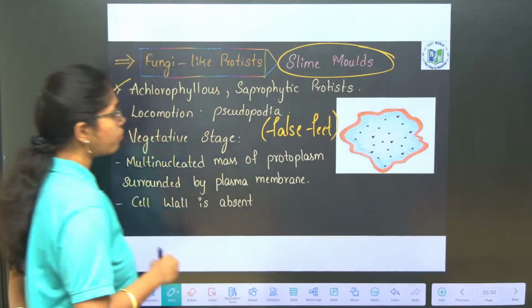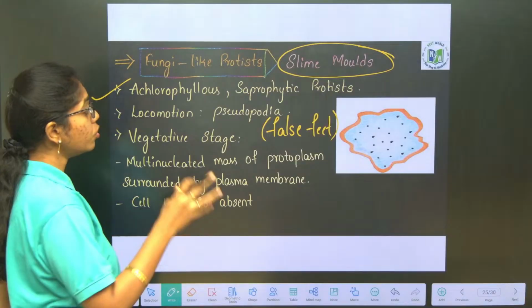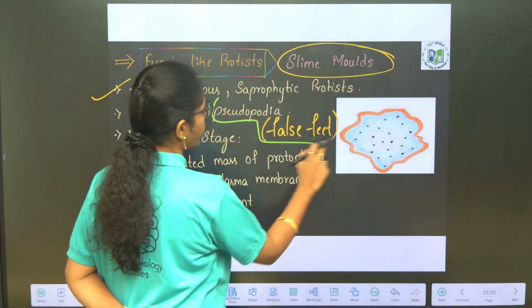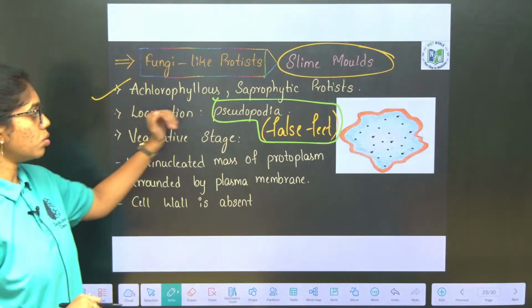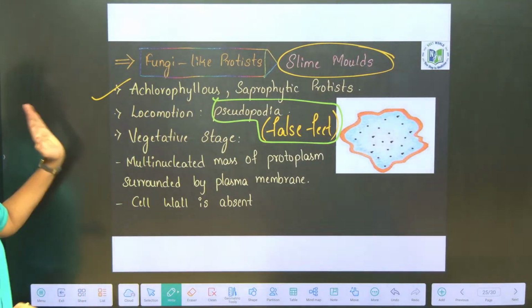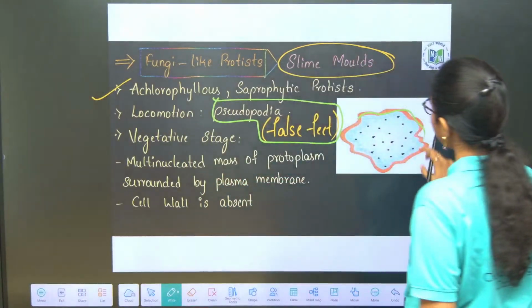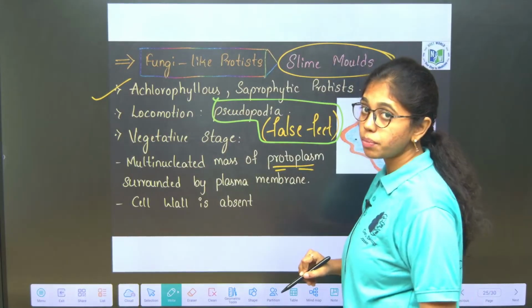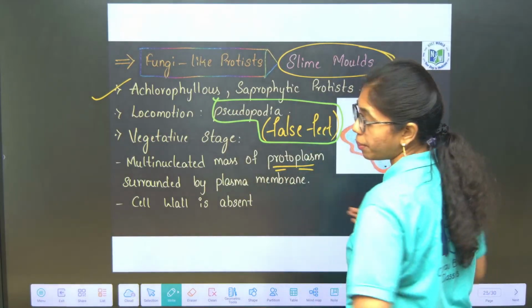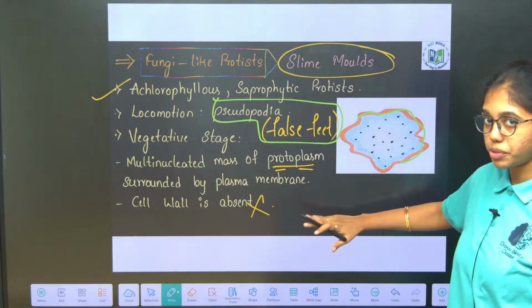Locomotion or movement of amoeba and slime molds is through false feet or pseudopodia. Vegetative stage: slime mold has what? A multinucleated mass of protoplasm, surrounded by a plasma membrane. Cell wall is absent in slime molds.